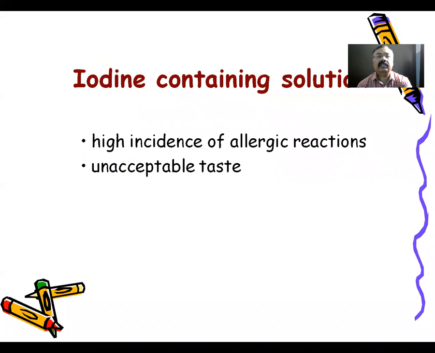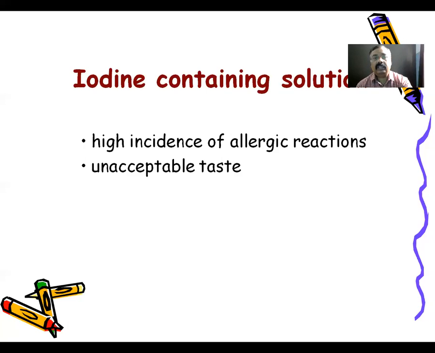Then the next agent is the iodine-containing solution. Iodine-containing solutions have been used as disclosing agents, but they have an important drawback: a high incidence of allergic reactions. It is also unacceptable to the users because it has an unacceptable taste. Because of that, it is not a preferred disclosing agent to visualize the plaque.